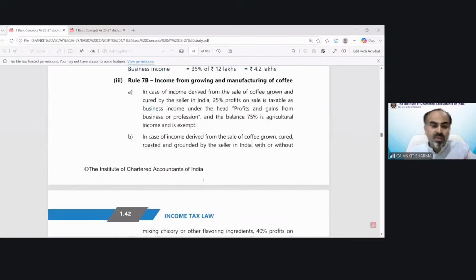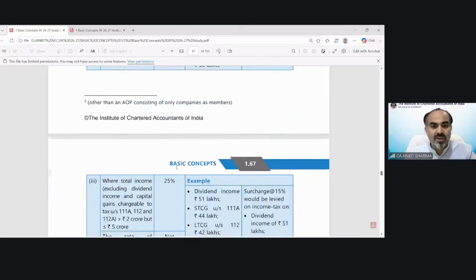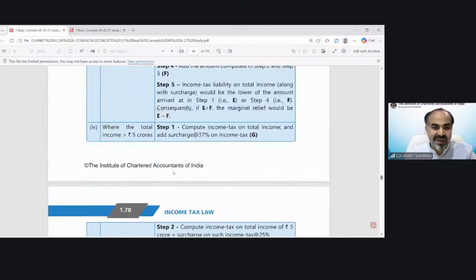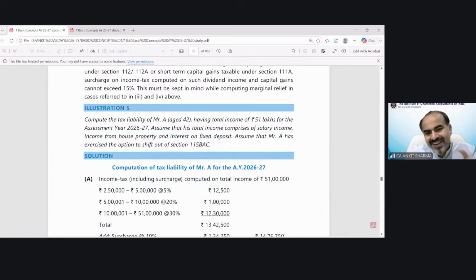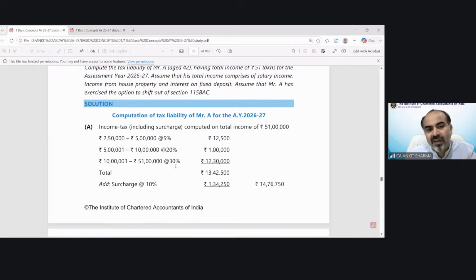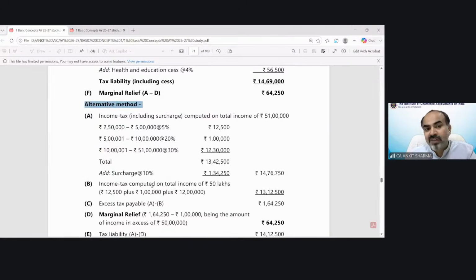So please go through these questions. In case of marginal relief, if you see the questions of marginal relief explained in the illustration, like over here you can see illustration number 5: compute the tax liability of Mr. A having total income of 51 lakh for assessment year 26-27. In the study material, you will see two solution methods have been given, A category and alternative method, B category, alternative method. So the method I have told you is the alternative method. That is easy.